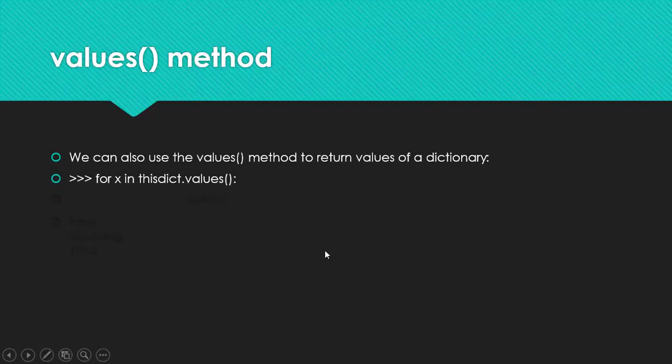You can also see here again, for x in this dictionary dot values, if you want to get the values associated with each key, or dot keys if you want to get the keys associated with a dictionary. The items method. What if you need to get both the keys and values simultaneously at the same time? Then there is the items method.